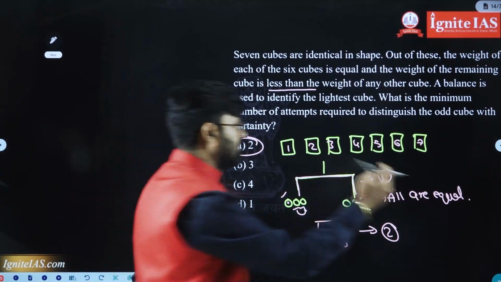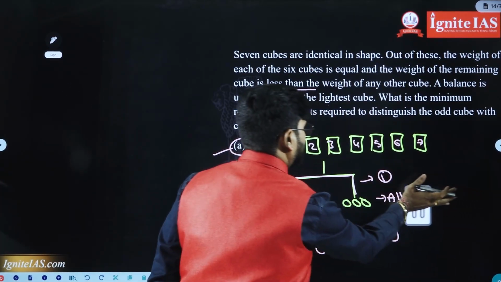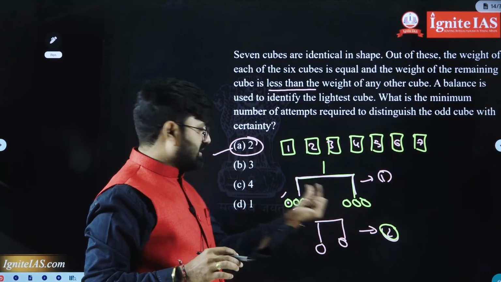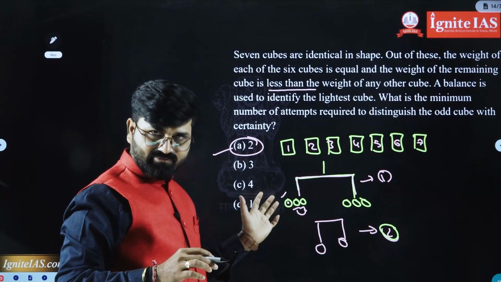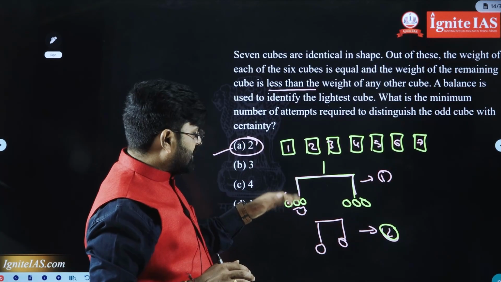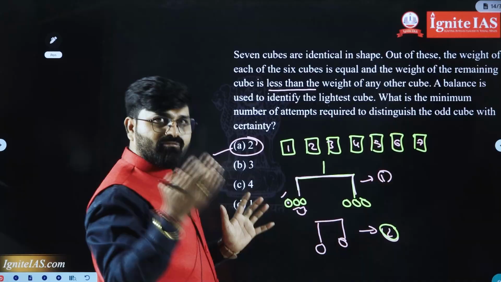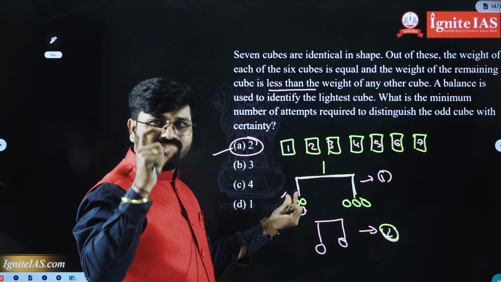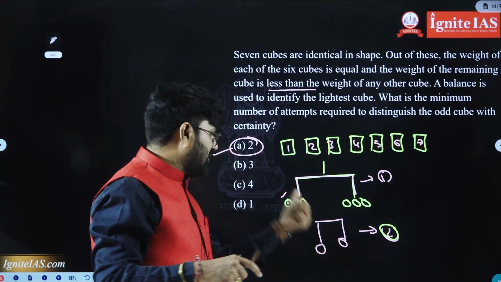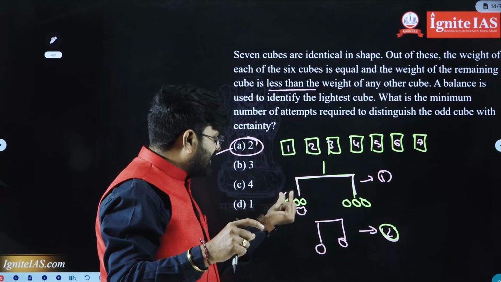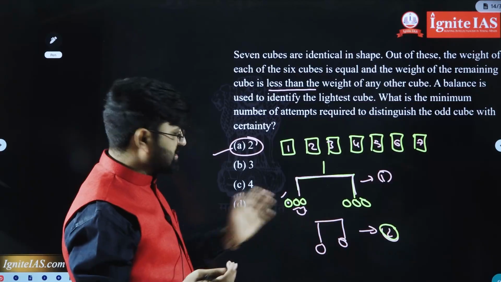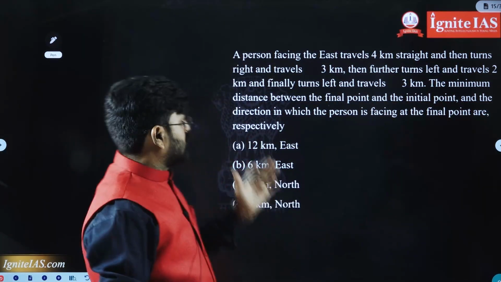That is why, here they are asking minimum. Minimum means here 3 are equal in weight, here 2 are equal in weight, and one is different in weight, which is lesser, either this side or that side. If the lesser weight cube is here, of course it is going to be up, and then we come to know that here we have the lesser weight cube. Then take any two from these three. If those two are equal, the remaining will be lesser. If one is lighter and one is greater in weight and you compare, of course here also you can come to know which one is lighter. Simple.